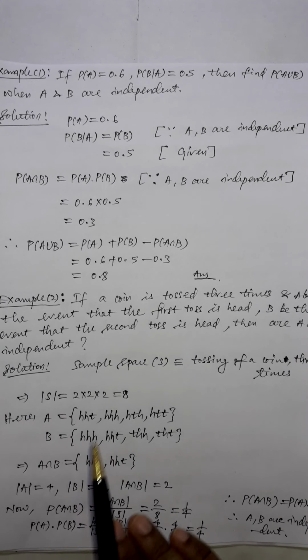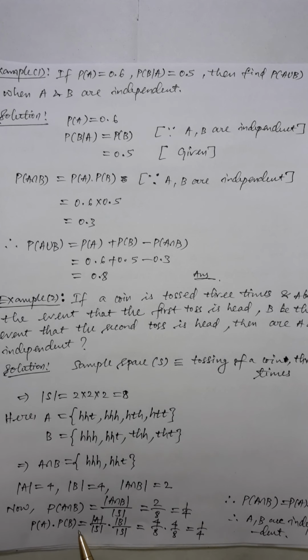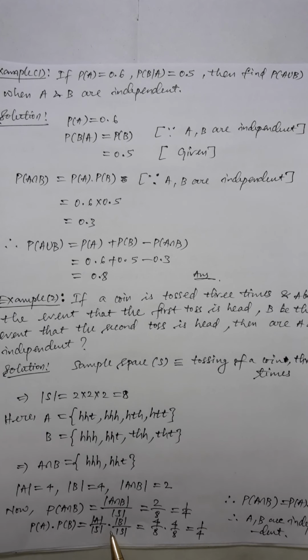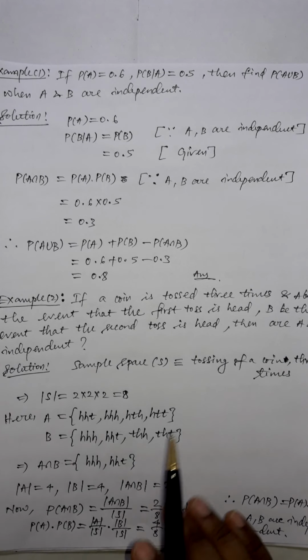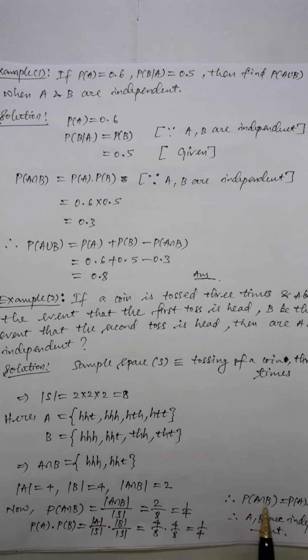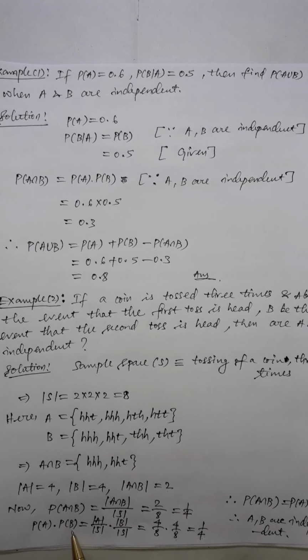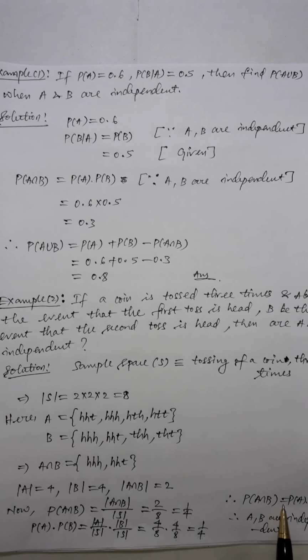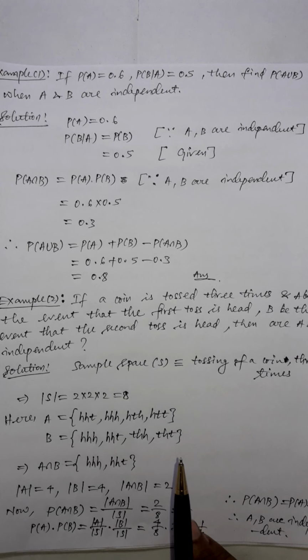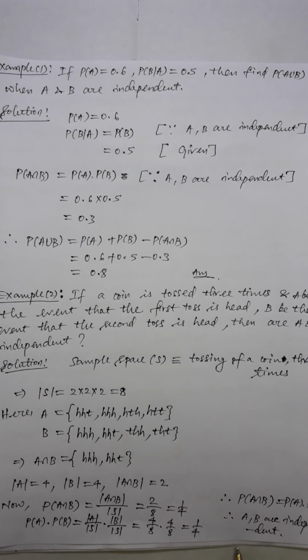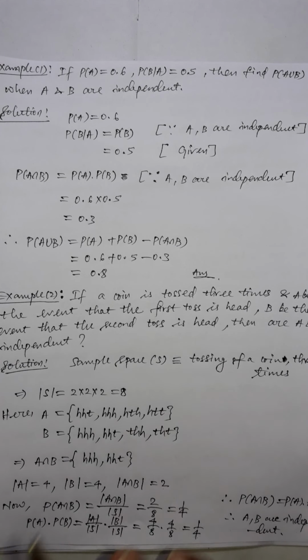Now separately calculate probability of A multiplied with probability of B, that is size of A by size of S multiplied with size of B by size of S, that is 4 by 8 multiplied with 4 by 8. After cancellation you get 1 by 4, and you can see both results are the same. That means probability of A intersection B is equal to probability of A multiplied with probability of B, which satisfies the required condition of independence of 2 events. So it shows that A and B both are independent events.